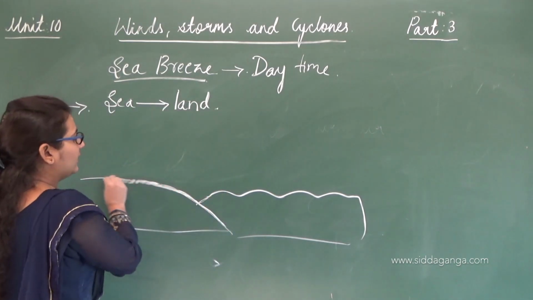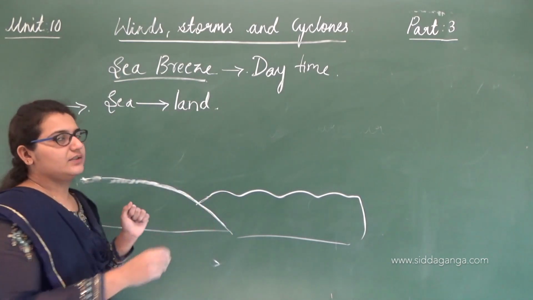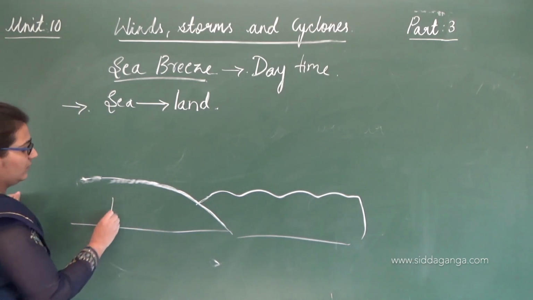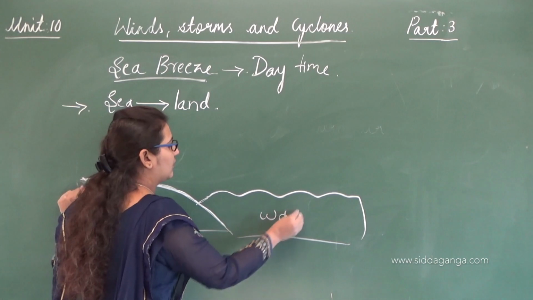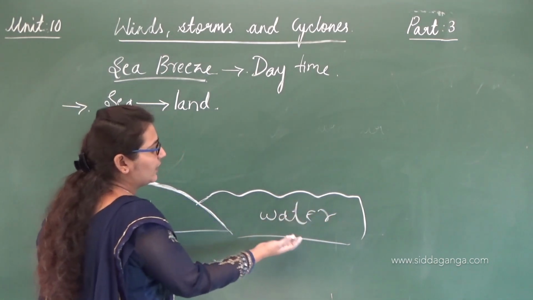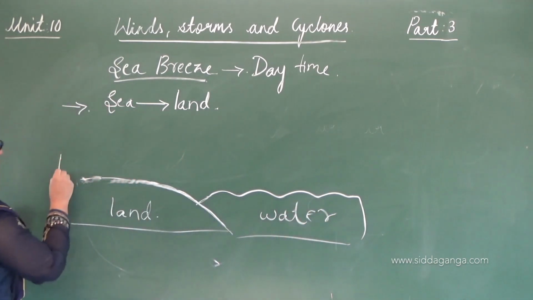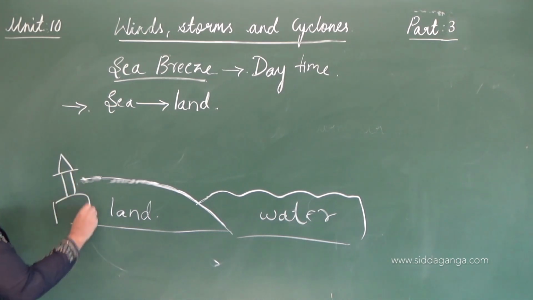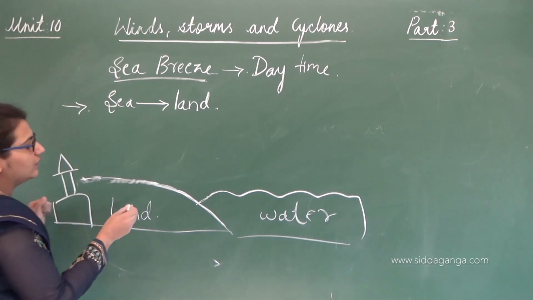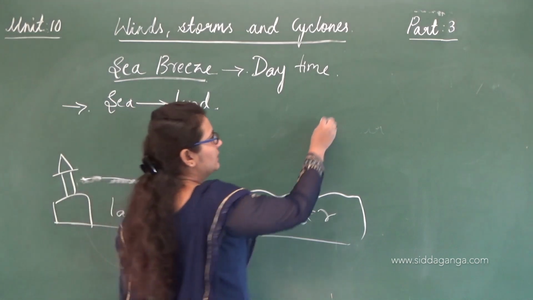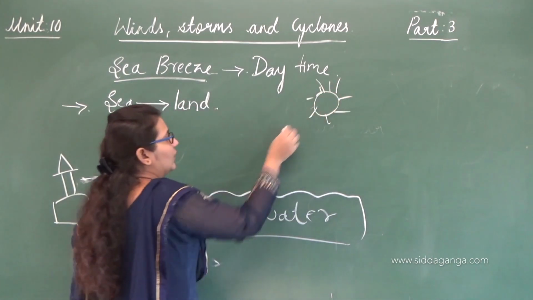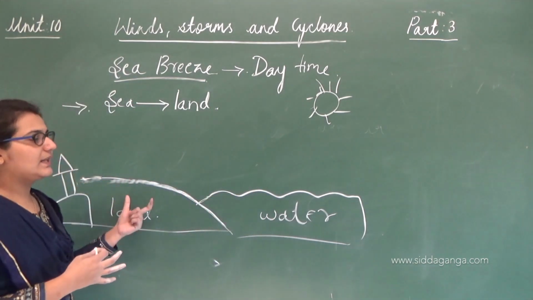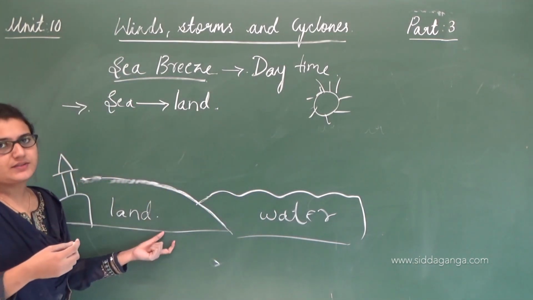We can see land and water bodies like this in the coastal regions. Now this is the sea part, this is the water, and here we have the land. During the daytime, because of the sun, the land gets heated up fast.